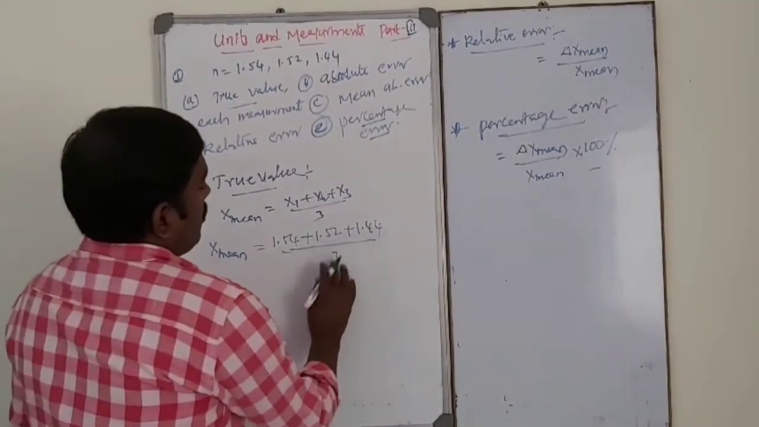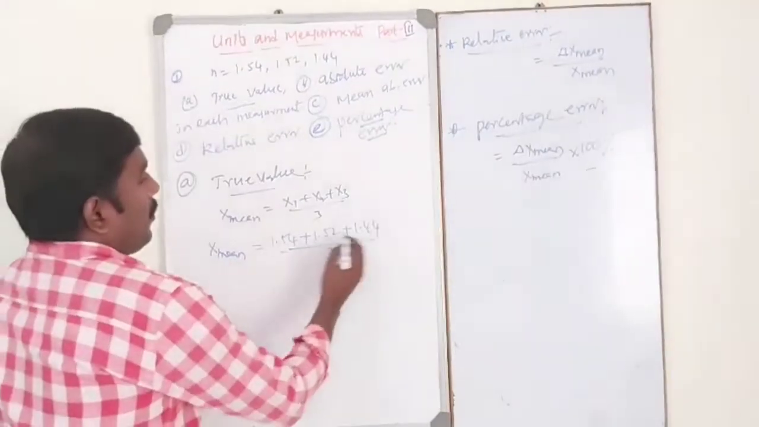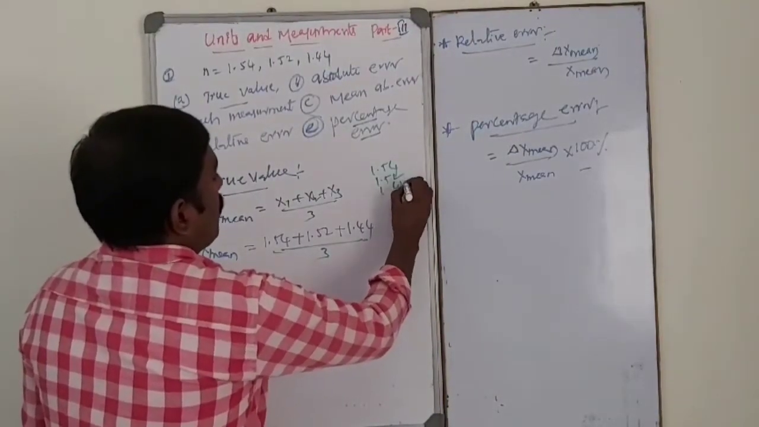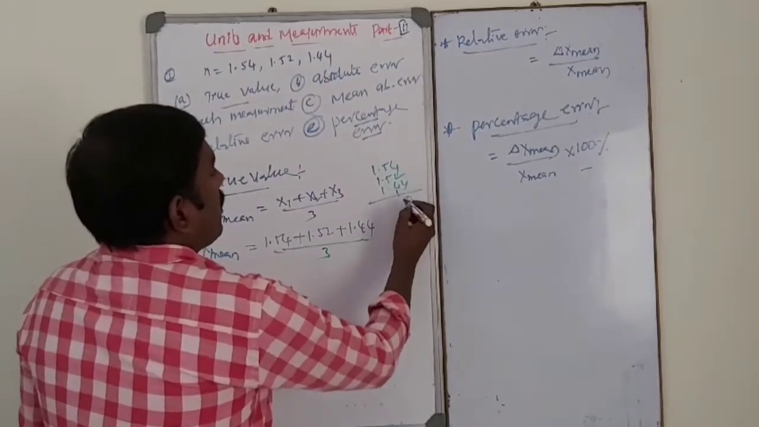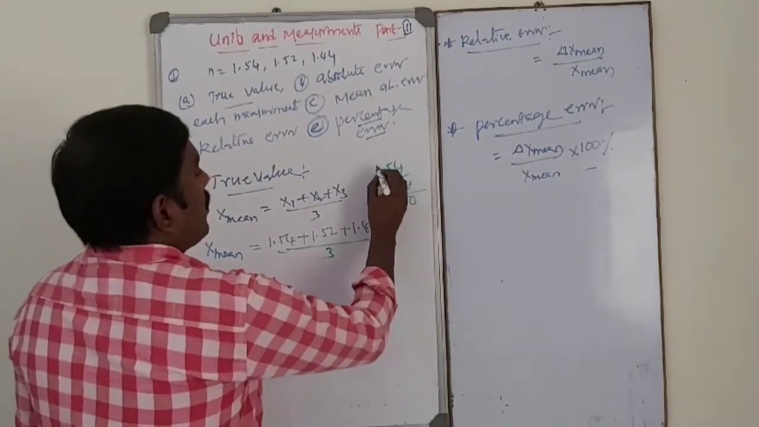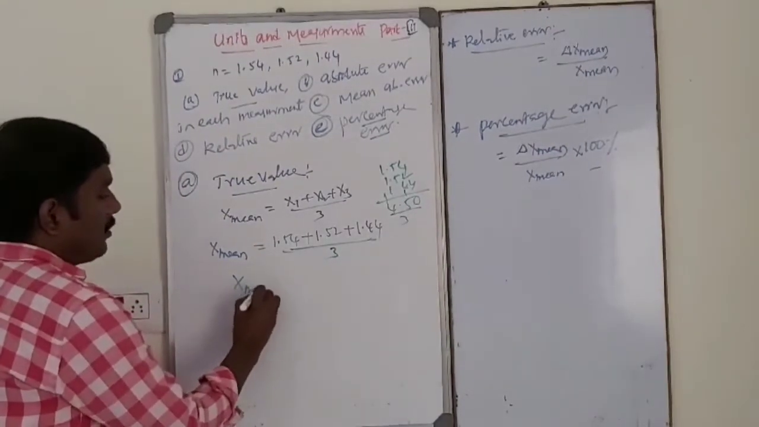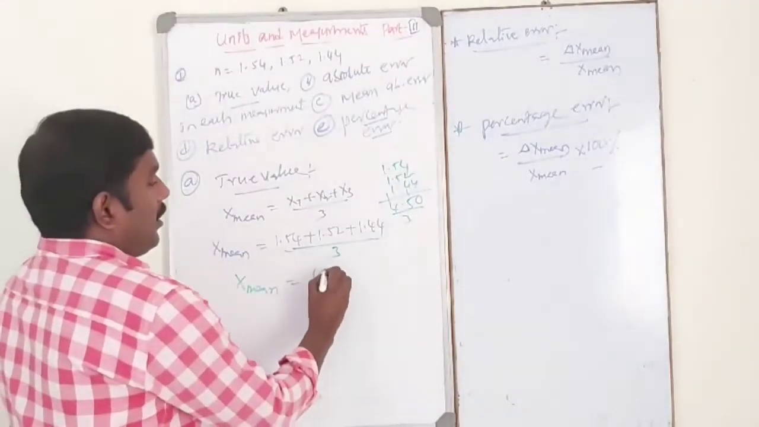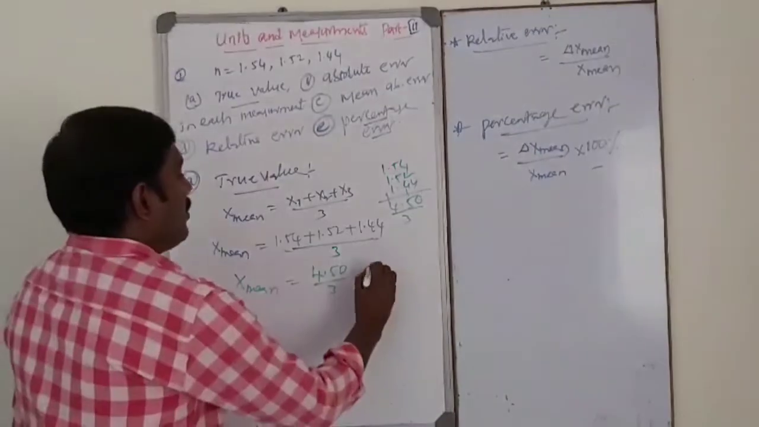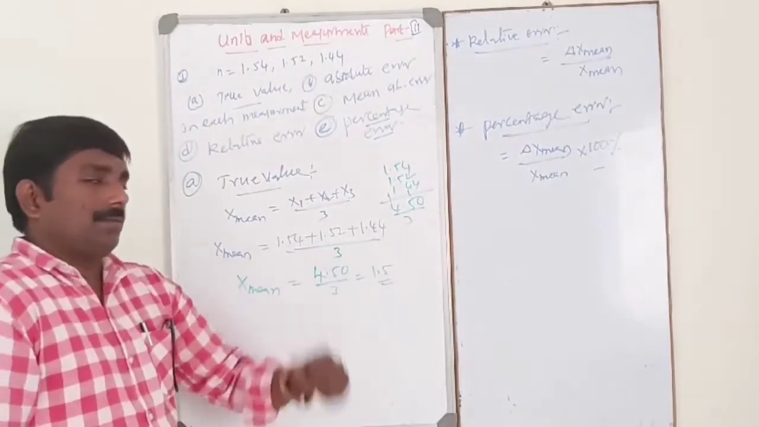Okay, sum divided by 3. 1.54, 1.52, 1.44. So this is 4.50 divided by 3. That is x mean. What is it? 4.50 divided by 3, that is 1.5. This is the x mean value, 1.5.